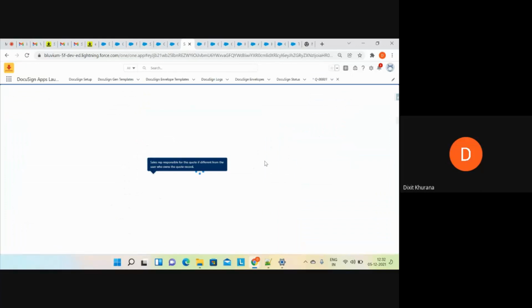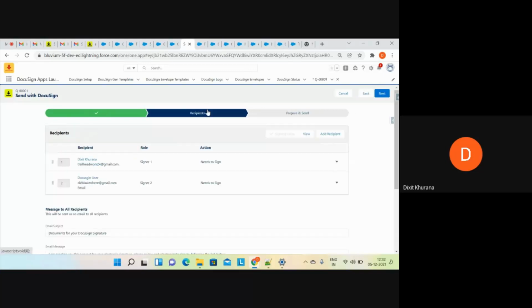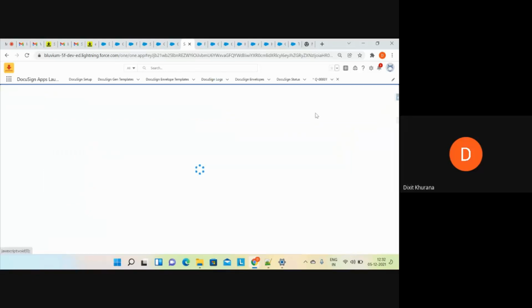It will again pick up the same document, the latest one. Recipients. Now you can see there are two recipients, signer 1, signer 2. First it will move to this email and then it will send the document to this email. Okay. I go back to here. Now you can see both the tags will come up automatically.